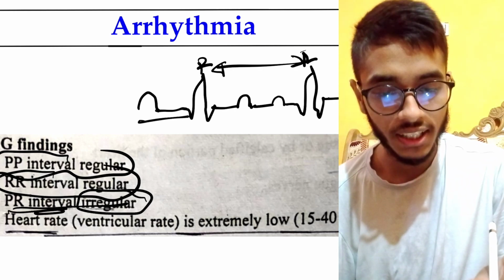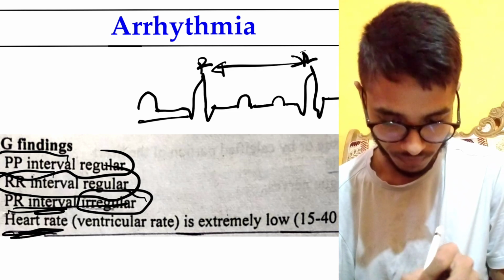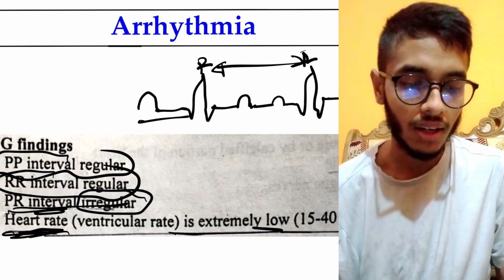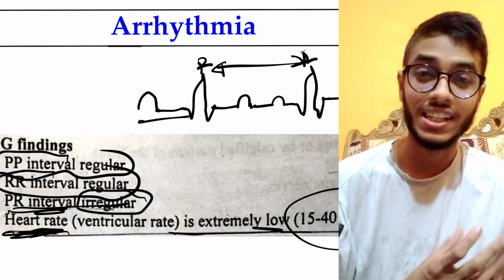This is important here, the PR interval will be irregular, and the heart rate is extremely low because Purkinje fibers or bundle branches will be the pacemaker, not the SA node or AV node. Okay.